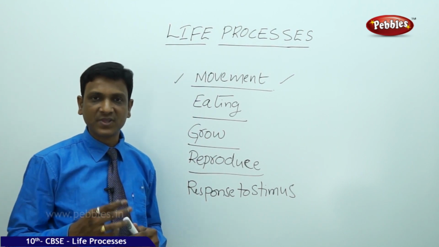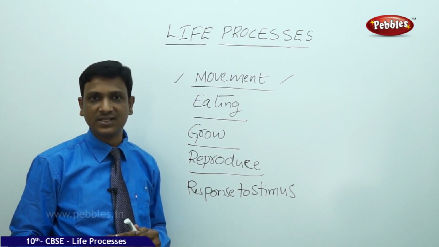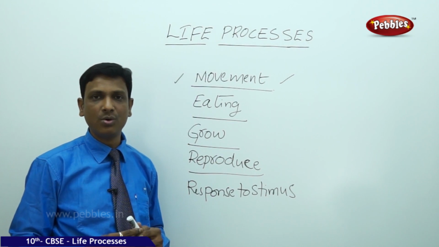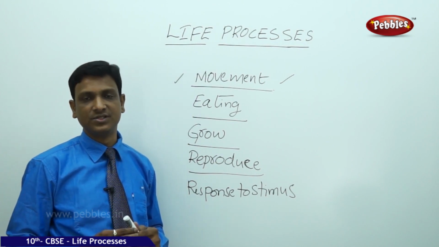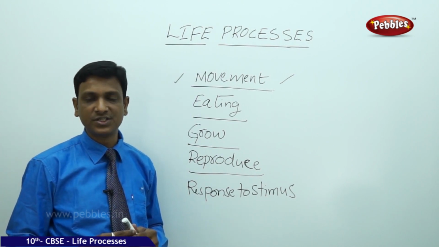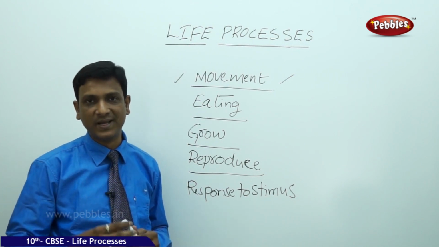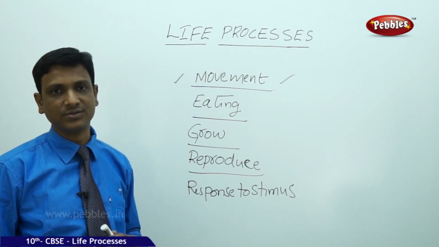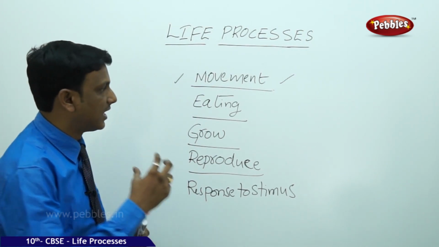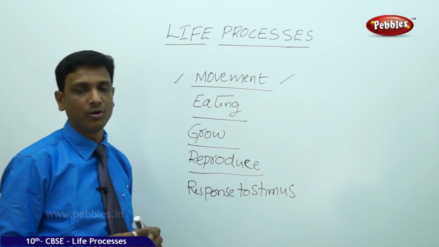In the same way, even in plants, we see that certain plants show response to the stimulus. If you touch the leaves of the touch-me-not plant, the leaves contract, they show some movement, and they show some response to the stimuli. So this is another feature by which you distinguish living and non-living things.